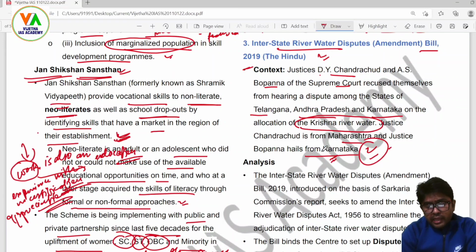They have been continuous in the debates and the domain of public discussions, and claimed as a river dispute for very long. So this shows how the overall structure of the interstate river water dispute mechanism is so lethargic, and many issues are lying which need to be rectified.